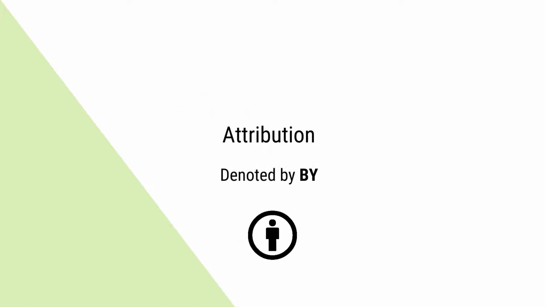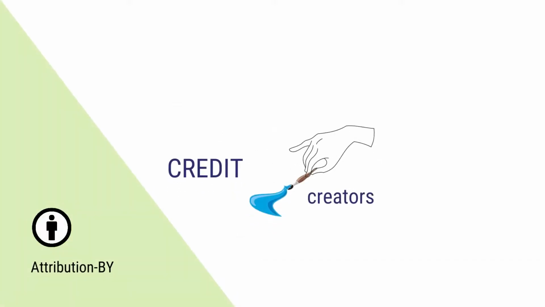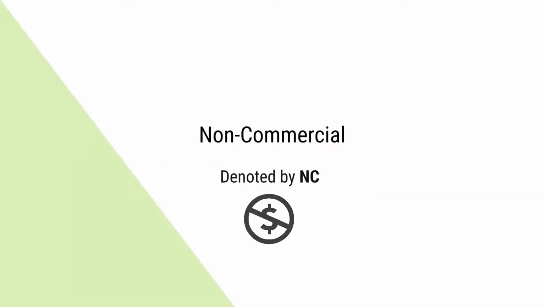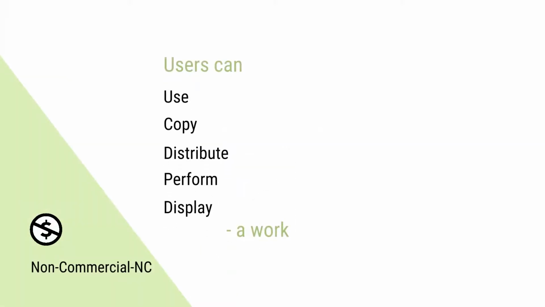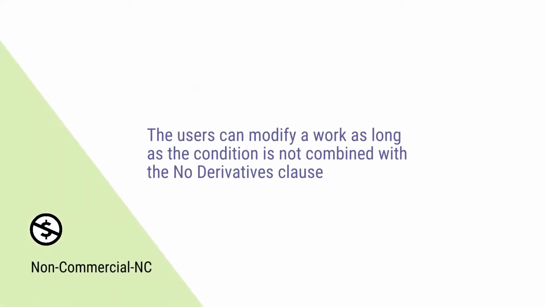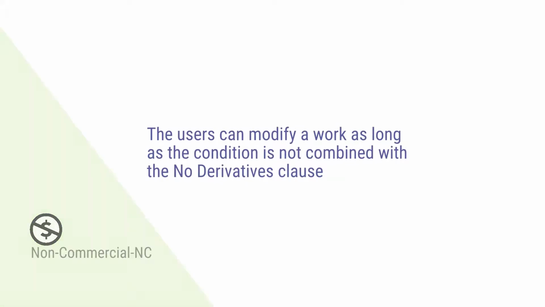Let us now look at the conditions in CC licensing and know more about them. Attribution. It is denoted with BY. This condition makes it mandatory for the users to give credit to the author or creators for their work. Non-commercial. It is denoted by NC. This condition implies that a user can use, copy, distribute, perform or display a work as long as it is done in a non-commercial manner. The user can even modify the work as long as the condition is not combined with the no derivatives clause.